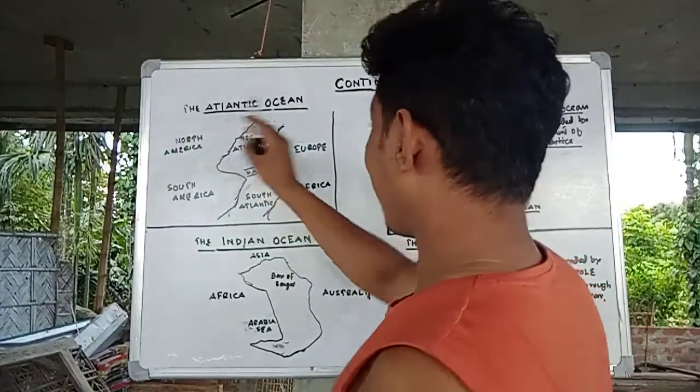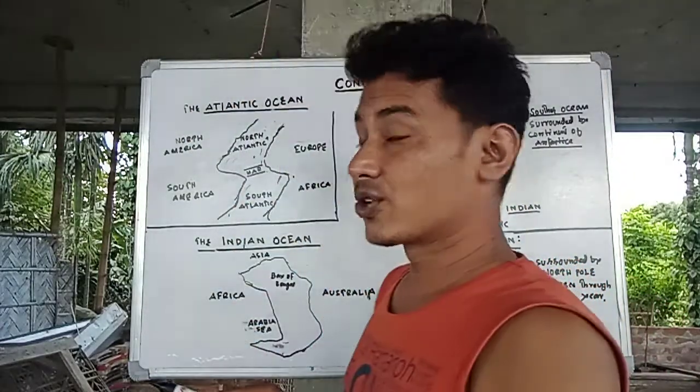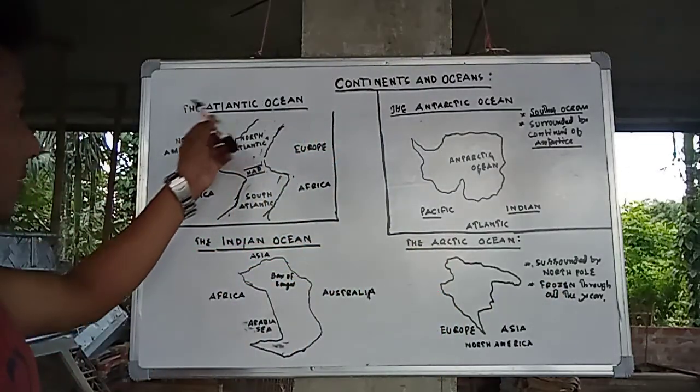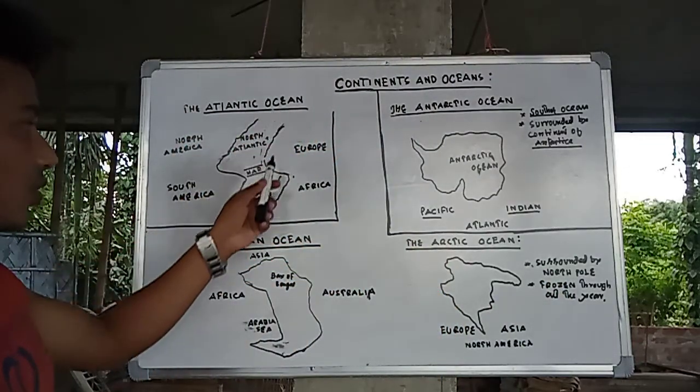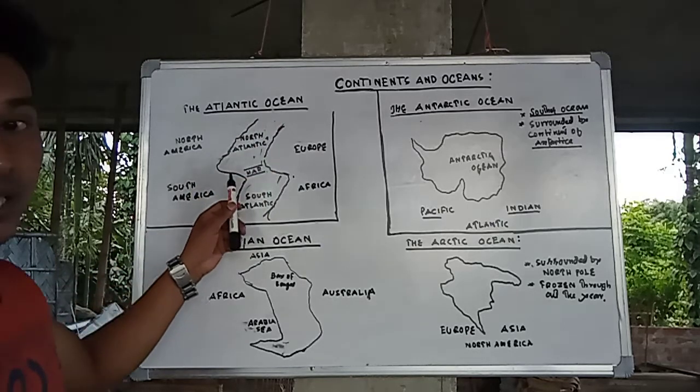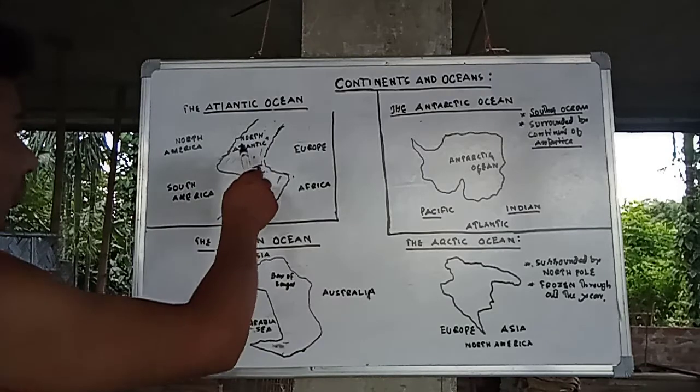That is the Atlantic Ocean. We will discuss the Atlantic Ocean. The Atlantic Ocean is the second largest ocean. This is a sketch of the Atlantic Ocean. I have drawn it here to make you understand.